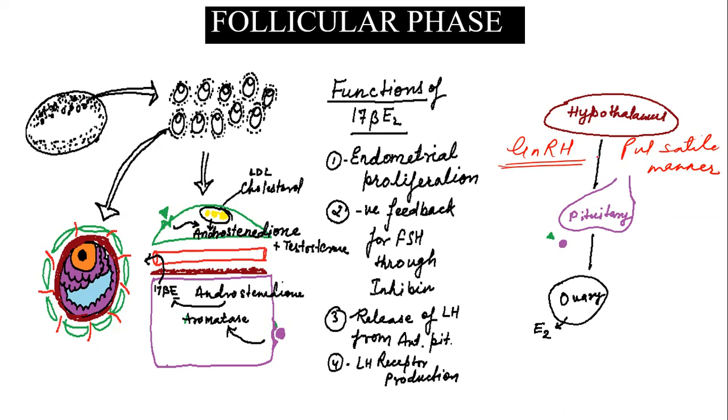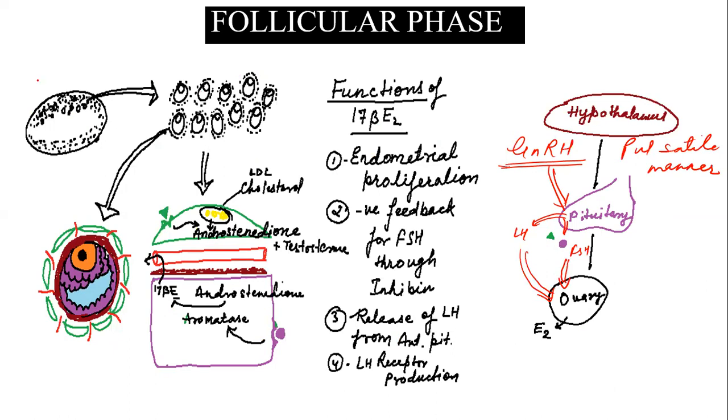GnRH stimulates the anterior pituitary to release two gonadotropins, LH and FSH. These go into the circulation, reach the ovary, and stimulate the ovarian follicle to grow.